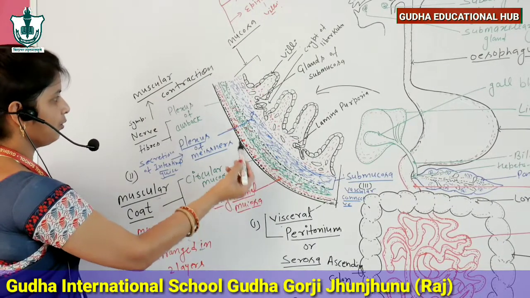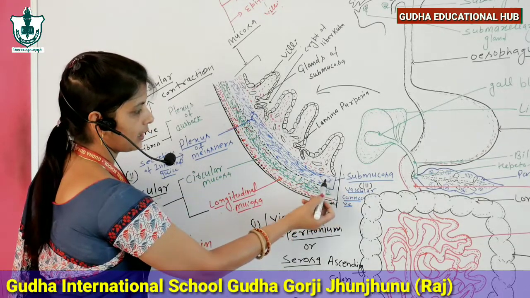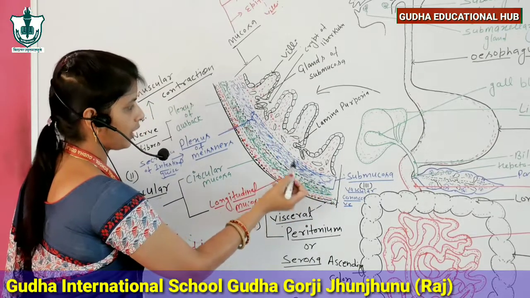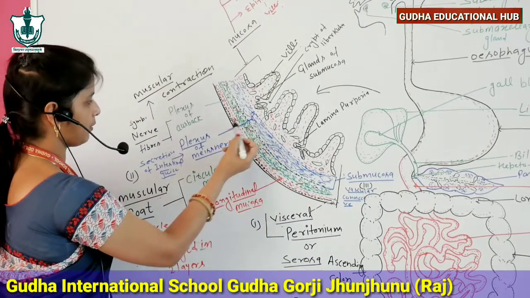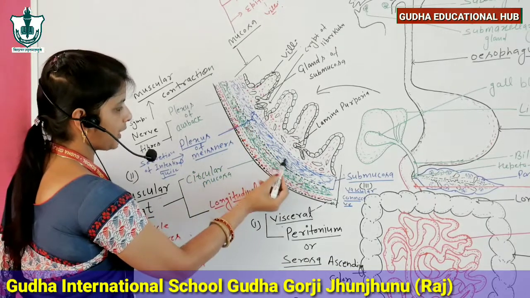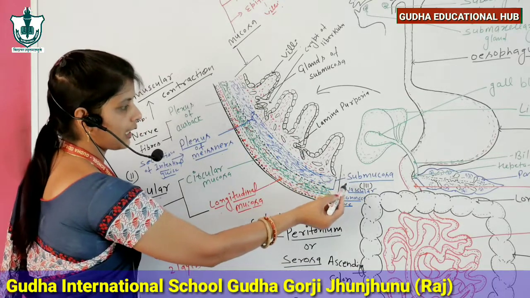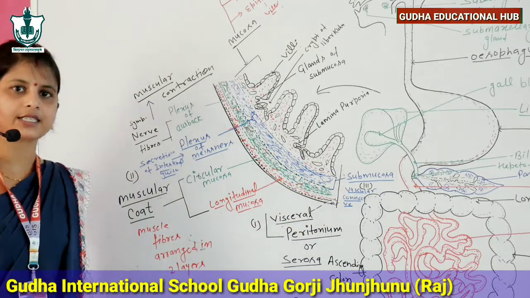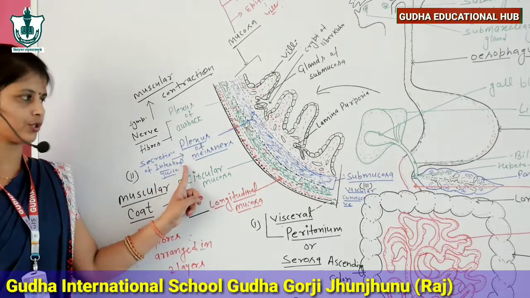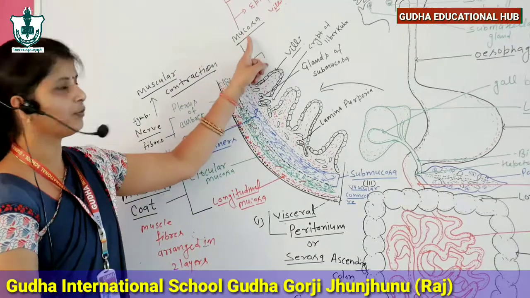Now the third layer is called submucosa layer. The submucosa layer also has nerve fibers. These nerve fibers are known as plexus of Meissner. Due to the presence of plexus of Meissner and these nerve fibers, the submucosa has a specific characteristic, which is secretion of intestinal juice. So it is the third layer, and the innermost layer is called mucosa.